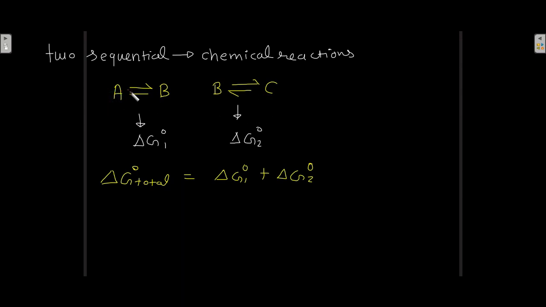This A giving C has its own equilibrium constant, and that is the reason why it has its own standard free energy change. The standard free energy change for A to C is given by delta G total naught equal to delta G1 naught plus delta G2 naught. This gives the total free energy change. It means the standard free energy change is just additive. That is the whole point of this discussion.